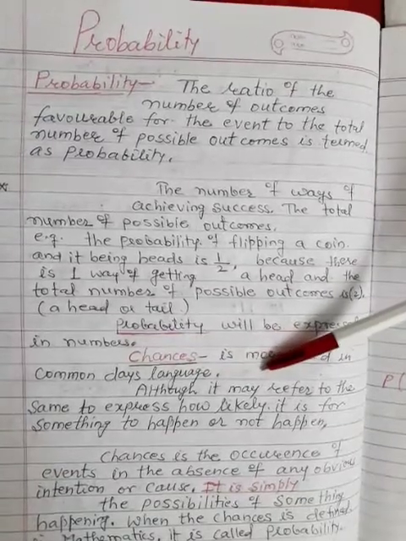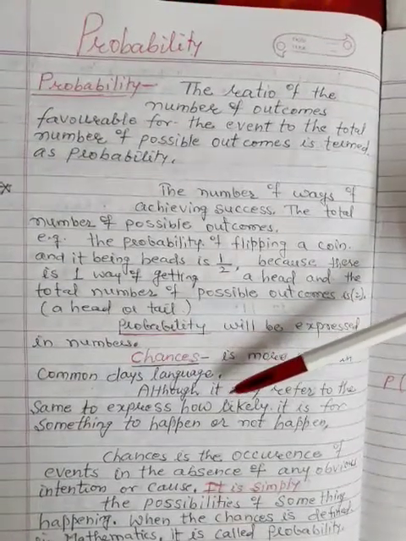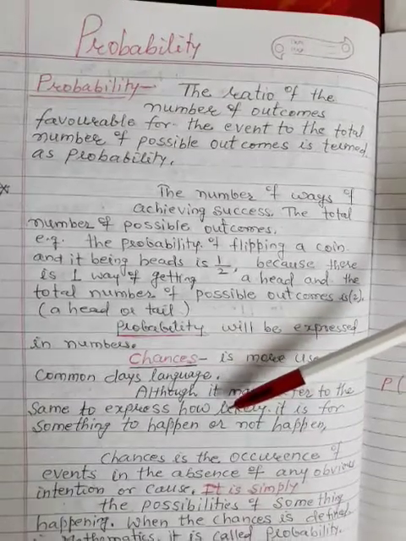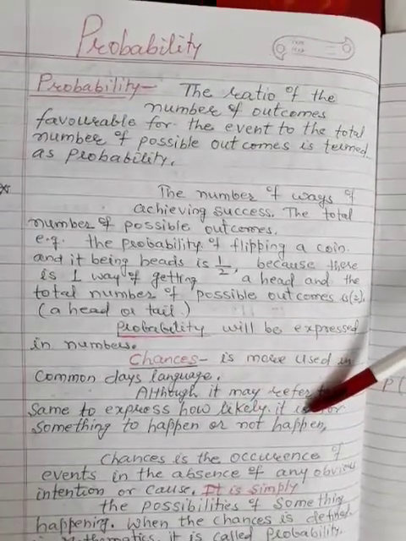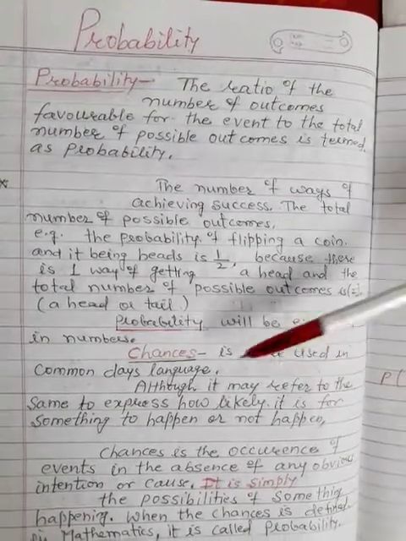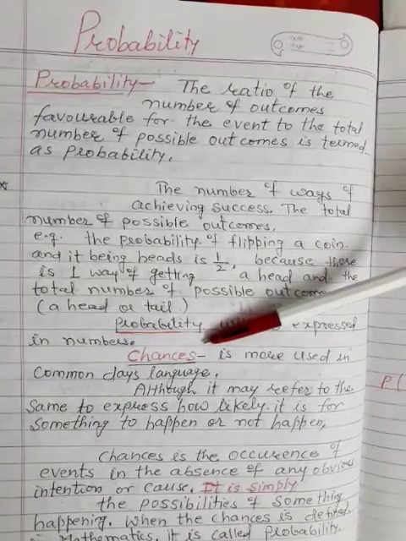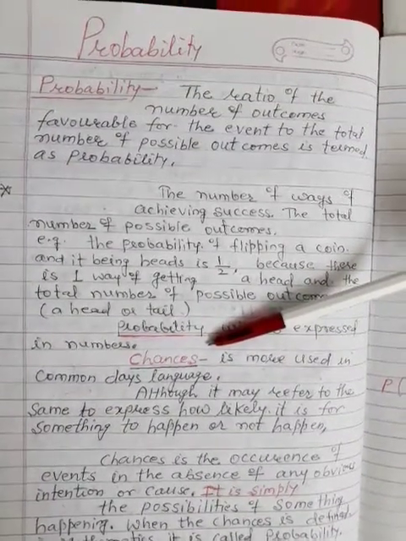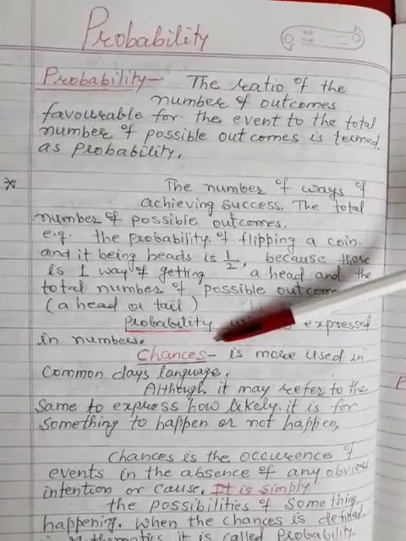Although it may refer to the same thing, to express how likely it is for something to happen or not happen is known as the chances. So, for example, what are the chances of it raining today, whether rain will come or not.